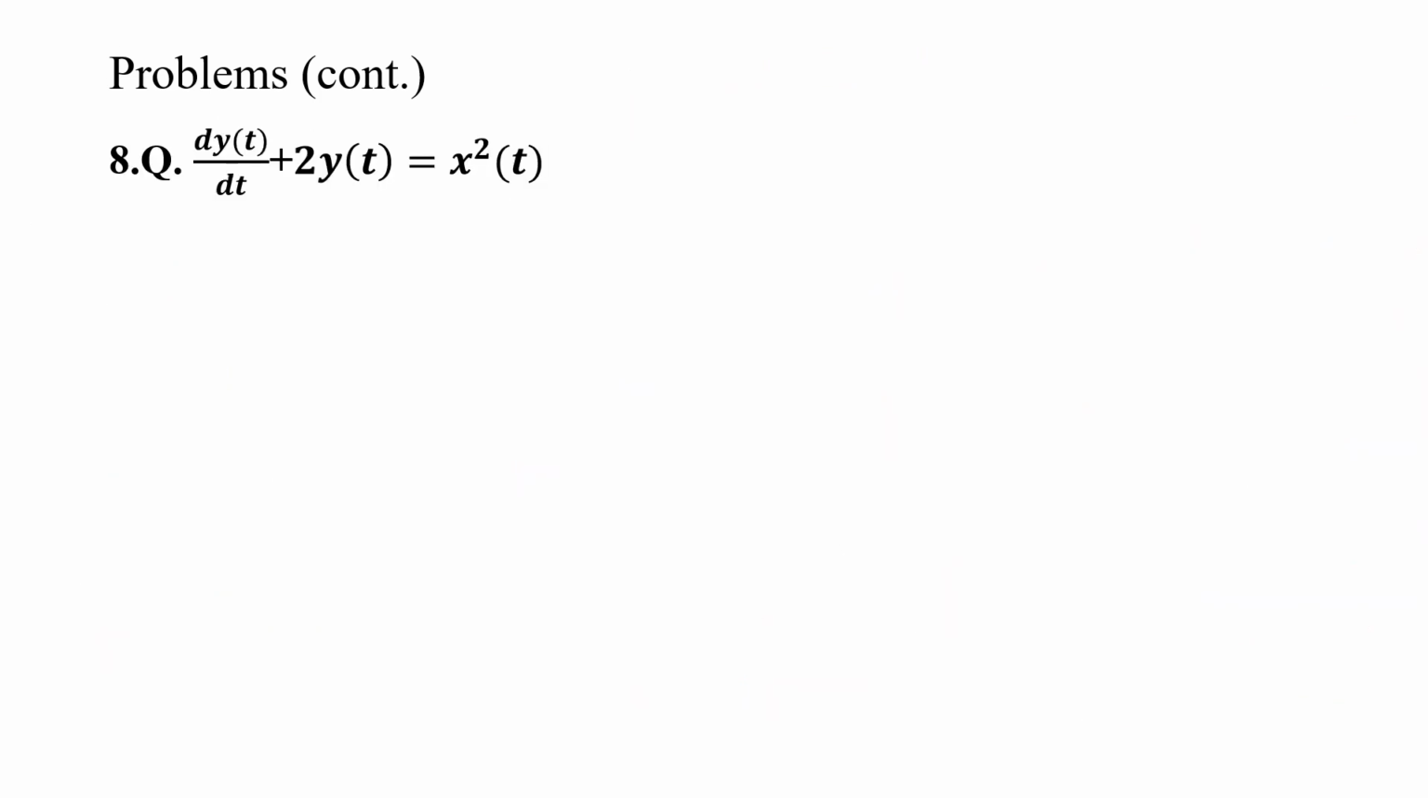Second question: dy/dt + 2y(t) = x²(t). Similar to the previous condition, for input x1(t) we get output y1(t), and similarly x2(t) gives y2(t). We will process it the same way as above. Whenever a differential equation is there, you have to follow this process.